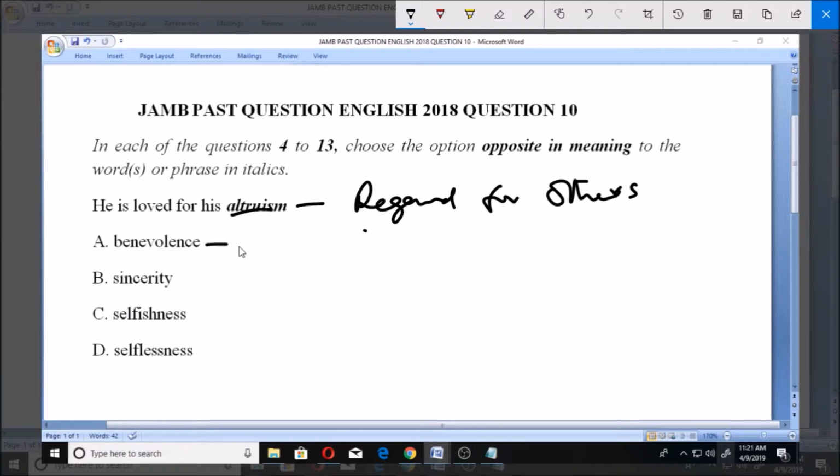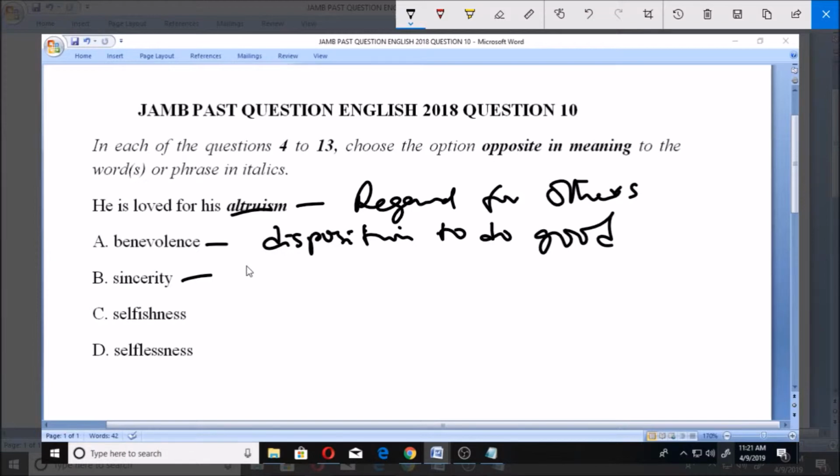Benevolence is a disposition to do good, the state or that disposition that makes you always want to do good to people. So you can see that it has something similar to altruism, but the two of them are not exactly the same thing. So disposition to do good is benevolence, so it cannot be the opposite of altruism.